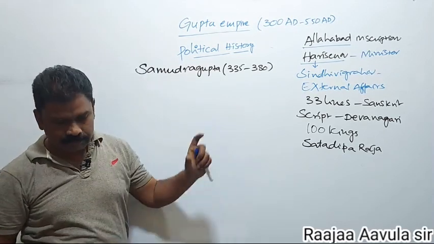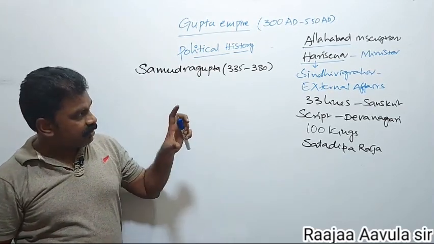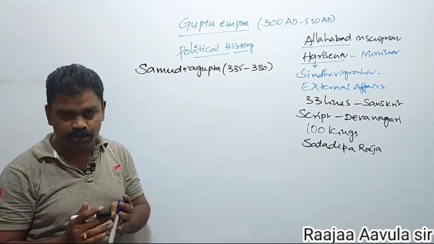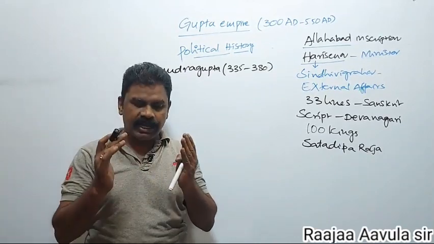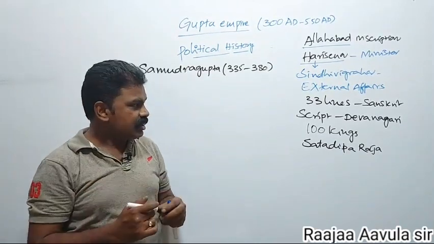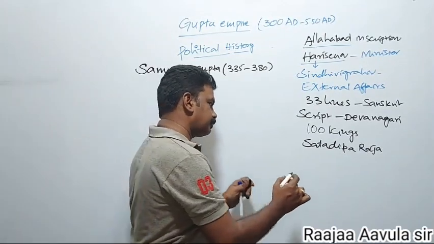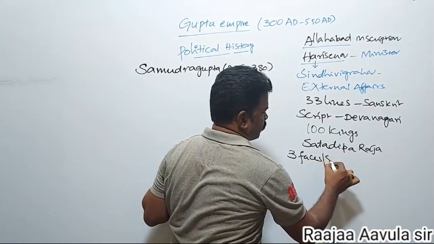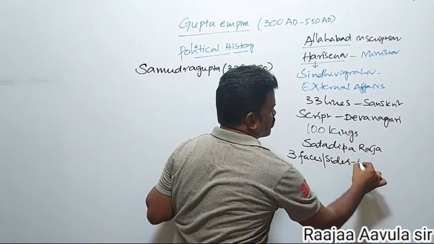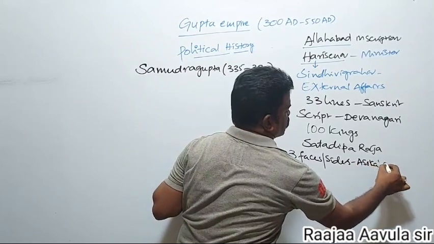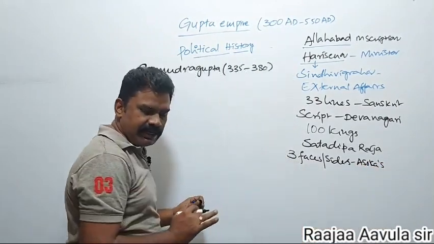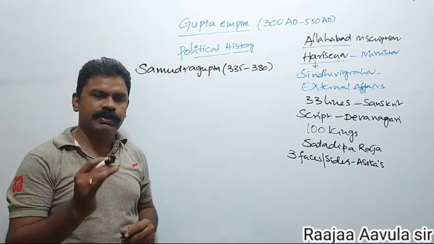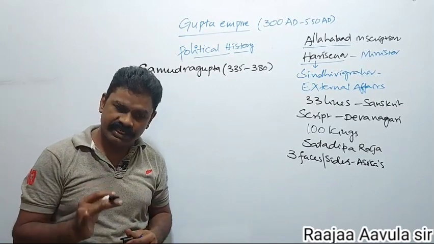The Allahabad inscription has 4 sides. Three sides contain Asoka's Dhamma edicts, and the 4th side speaks about Samudragupta's victories.